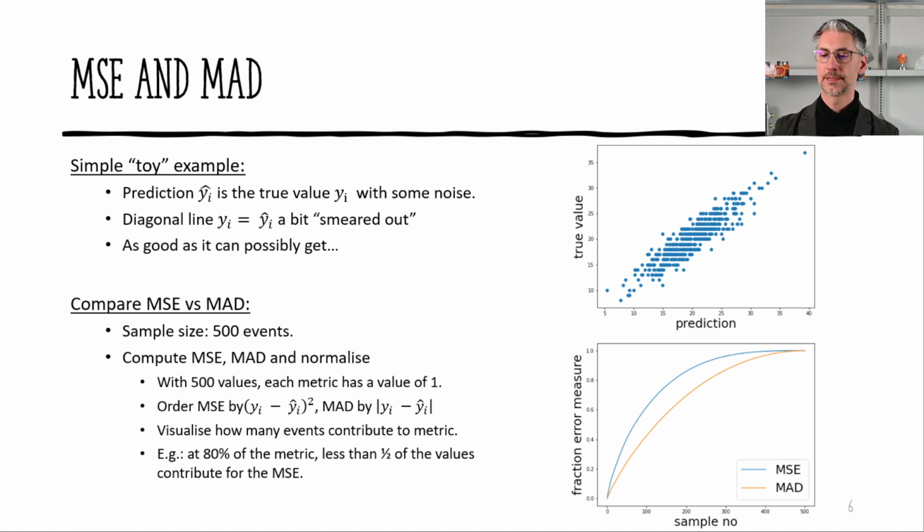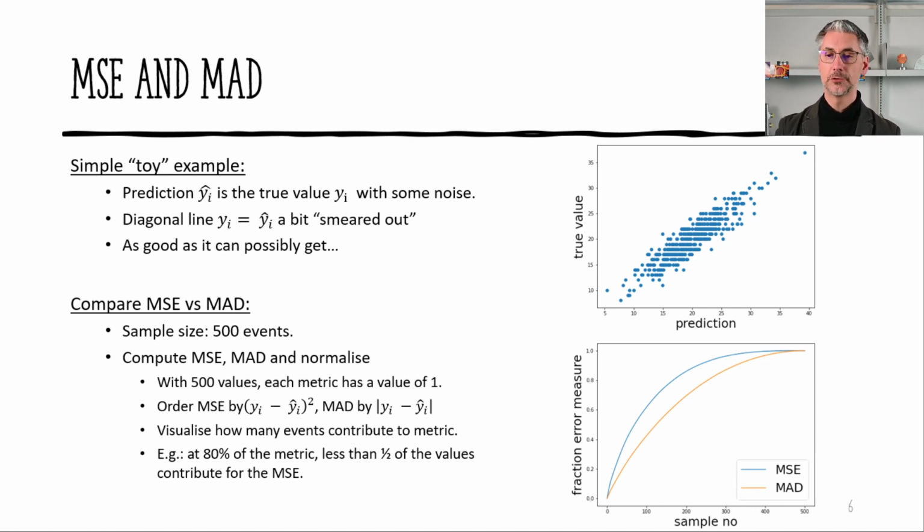And now we visualize how many events contribute to the metric. For example, at 80% of the metric, remember we normalize to a value of 1, so we look at the horizontal line at 0.8 on the y-axis, less than half of the values contribute for the mean squared error, because we've already contributed so much from all the other events.